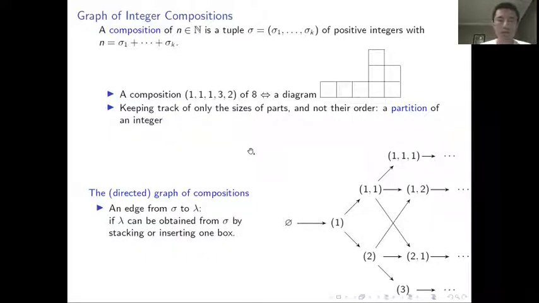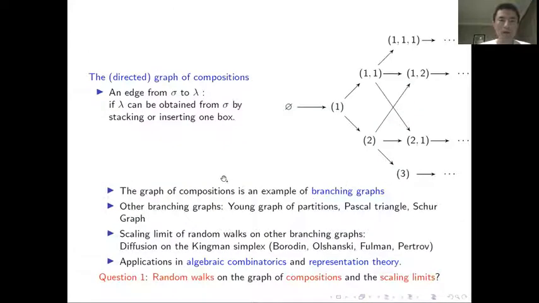We can view the collection of all integer compositions as a graph. On this graph, there are infinitely many vertices which are given by the collection of all integer compositions. And we put a directed edge from composition sigma to lambda if lambda could be obtained from sigma by adding one box, thinking about this diagram. The graph of compositions is just an example of so-called branching graphs. Other branching graphs also include the graph of partitions, Pascal's triangle, or the Schur graph, etc.